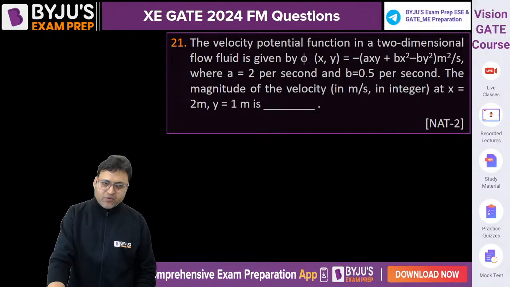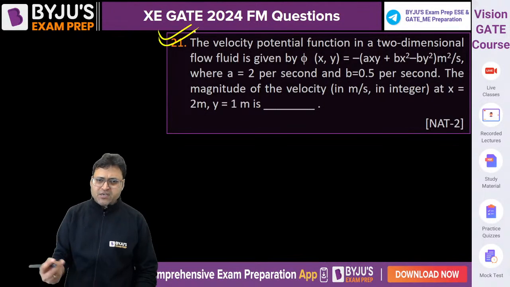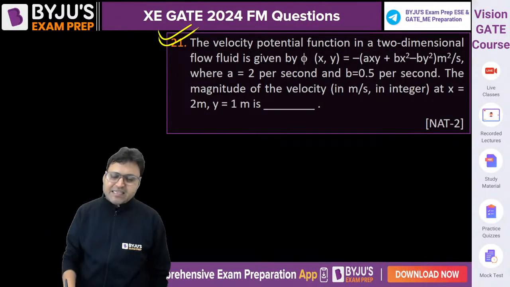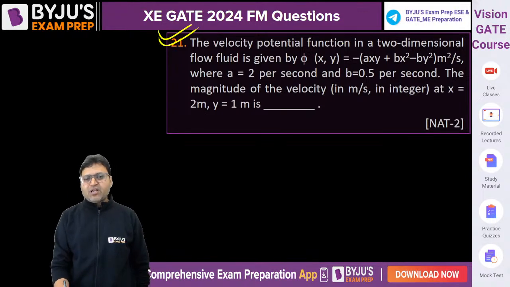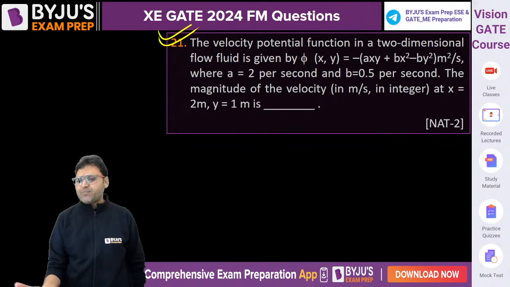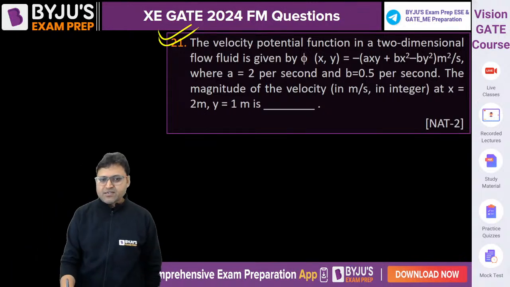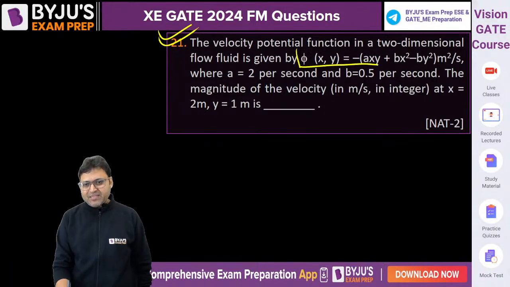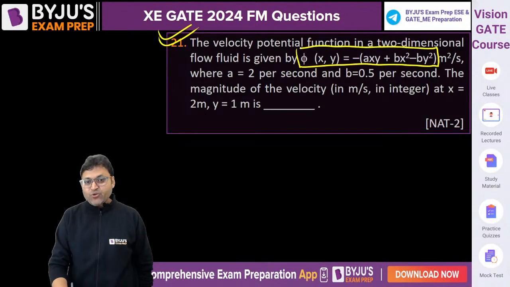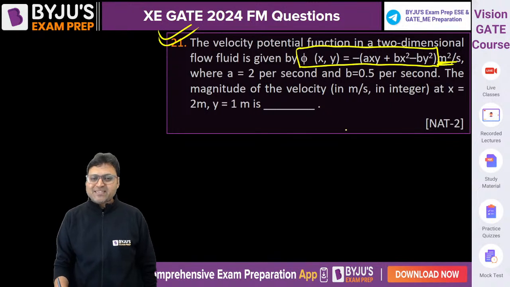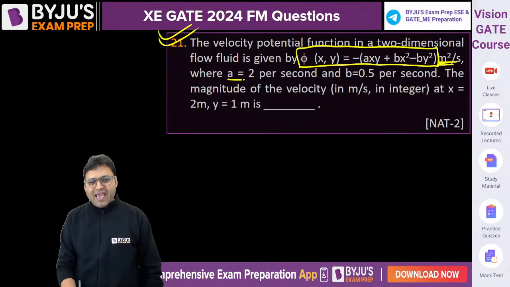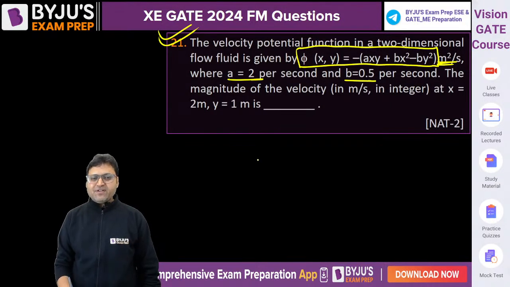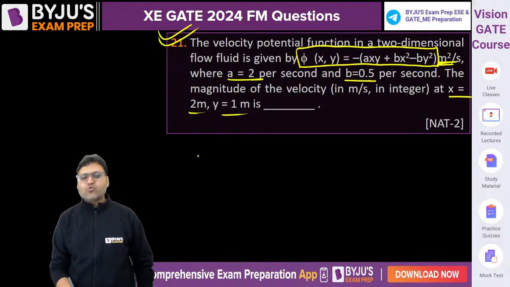Question number 21, standard question. These types of questions we always discuss in the classes. The velocity potential function in a 2D flow is given by this expression. Sometimes we talk about the velocity potential function, sometimes about the stream function. The unit of velocity potential function is meter square per second. Always remember, A is 2, B is 0.5. The magnitude of velocity at x equal to 2 and y equal to 1 meter is.